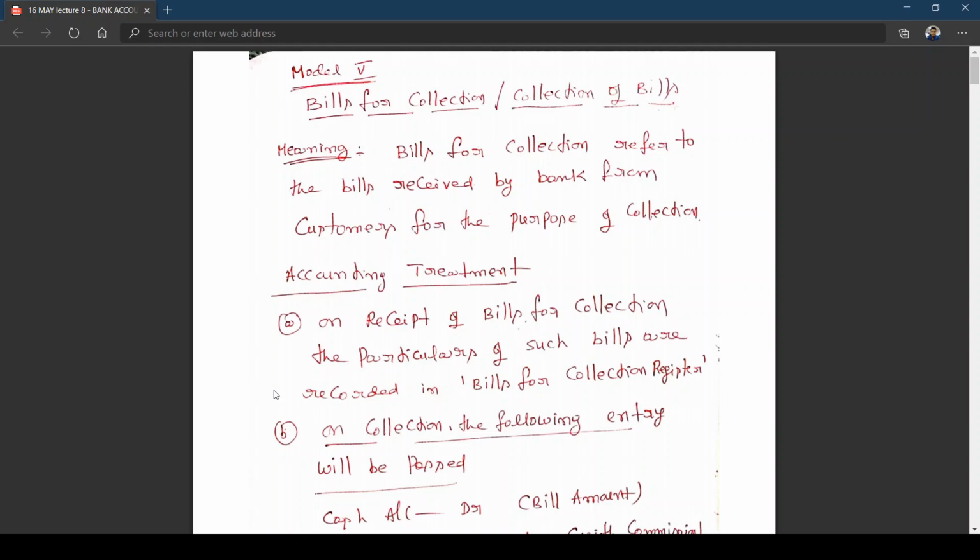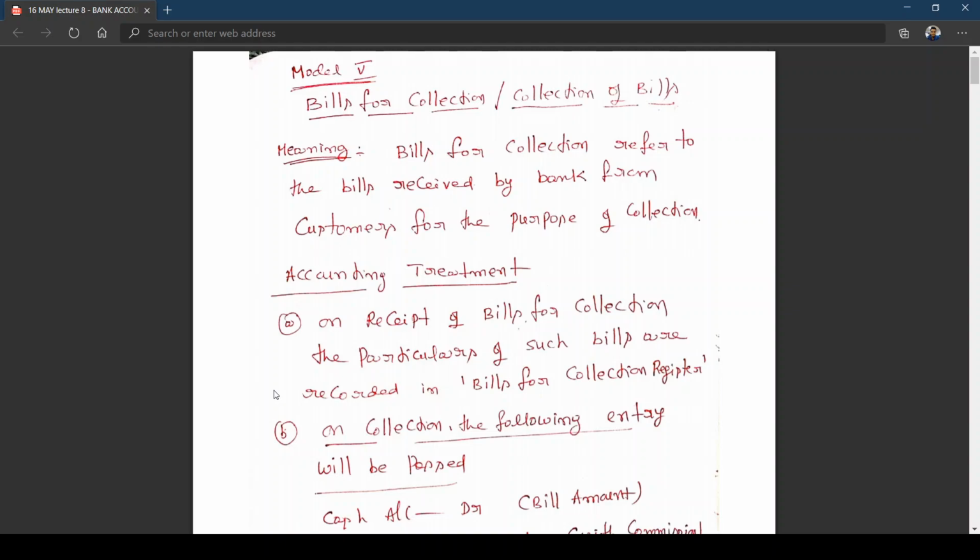You know that in bills of exchange, you learned the bill can be retained by the drawer himself, or the bill can be discounted, endorsed, or sent to bank for collection. Now we are looking at it from the banker's perspective, the accounting treatment in the books of the banker. Is this clear? Last class we have seen bills discounted, how the entry is to be passed, what is the rebate on bills discounted, etc.